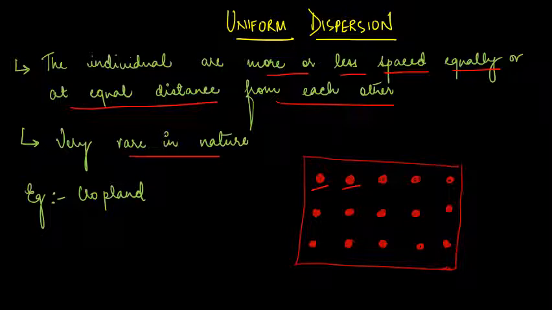If you see agriculture, a farmer practicing cropland or doing a plantation, at that time you can see this kind of distribution. Uniformly they distribute the crop. So we can give the example of managed cropland. Here you see, this is an area where everybody is equally spaced, the distance is equal. This type of dispersion we call uniform dispersion.